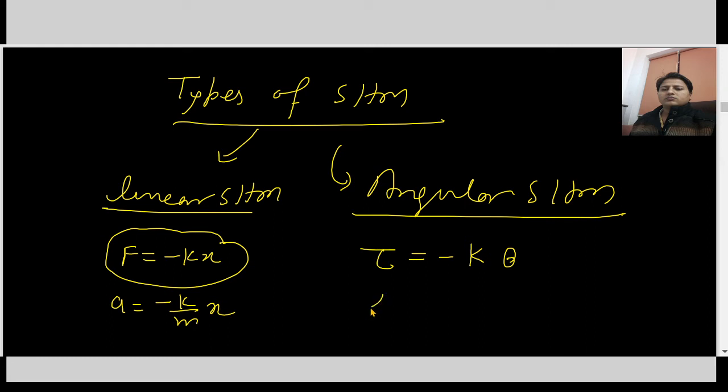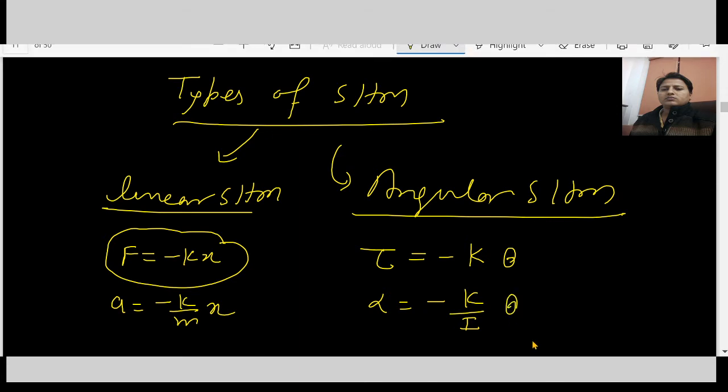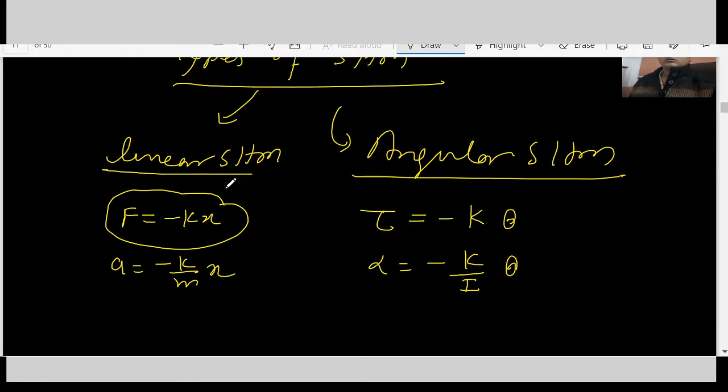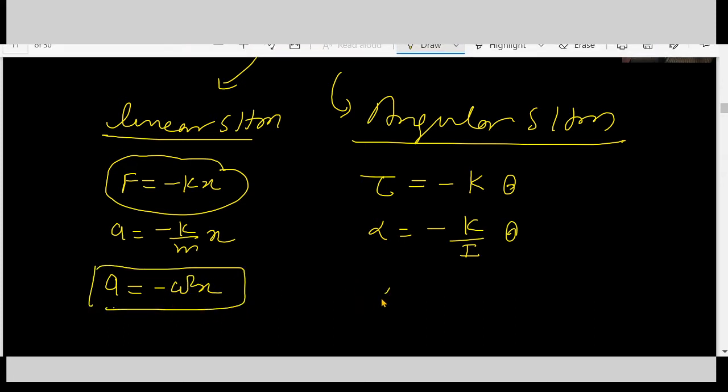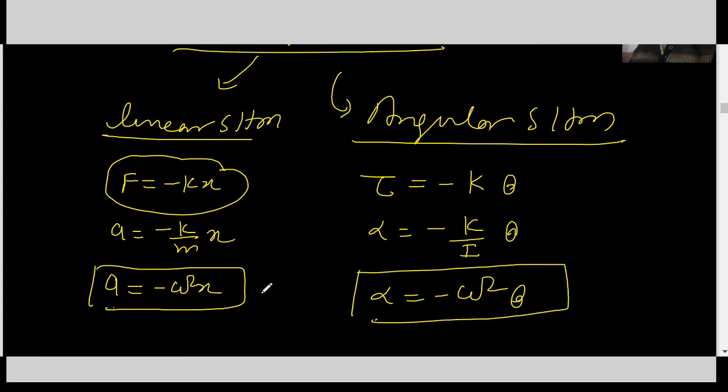Here alpha equals minus k by I into theta. Acceleration equals minus omega square x, and here alpha equals minus omega square theta. So these are the conditions.